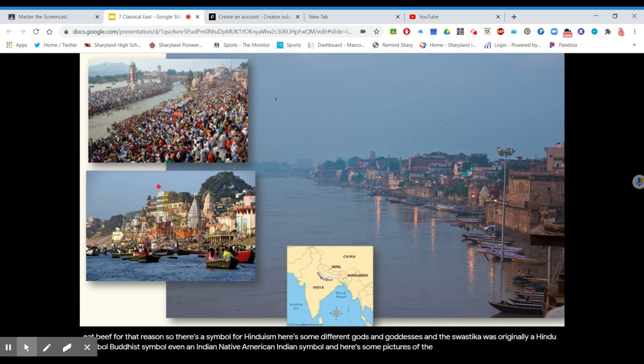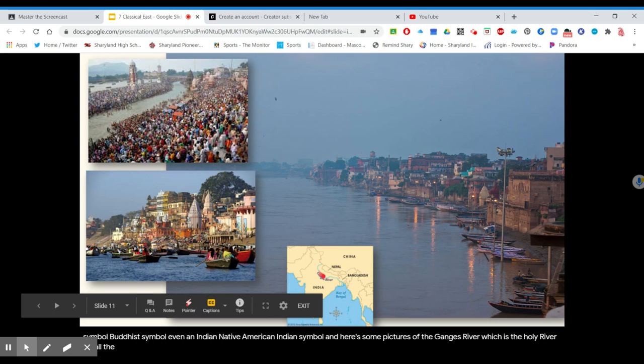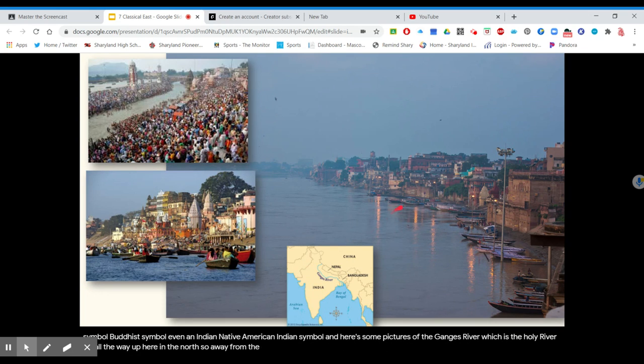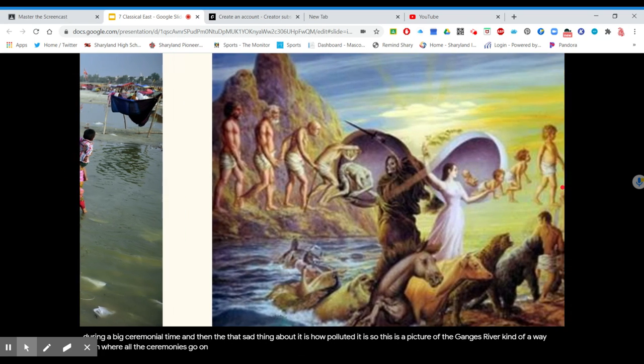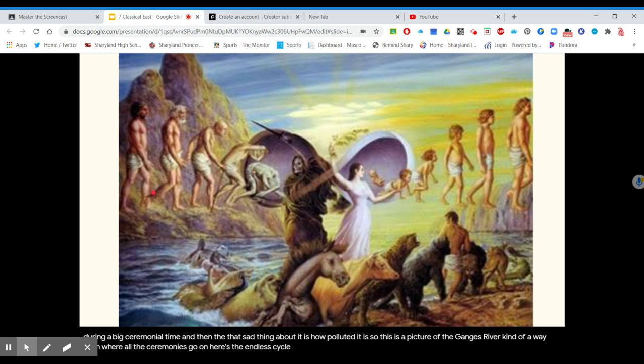And here's some pictures of the Ganges River, which is the Holy River. It's all the way up here in the north, so away from the Indus River Valley that we've been talking about. This is what it looks like. This would be during a big ceremonial time. And then the sad thing about it is how polluted it is. So this is a picture of the Ganges River, kind of away from where all the ceremonies go on. Here's the endless cycle of rebirth. So you see the infinity. So your soul just continues to go on this path of birth, death, and rebirth.